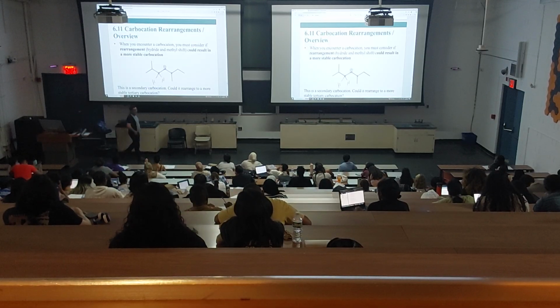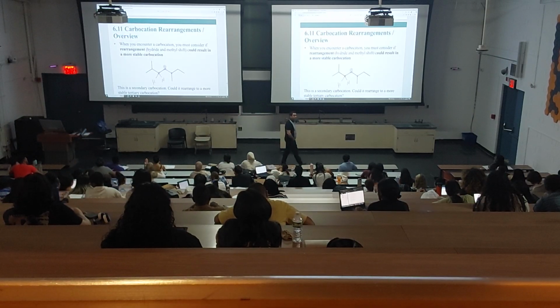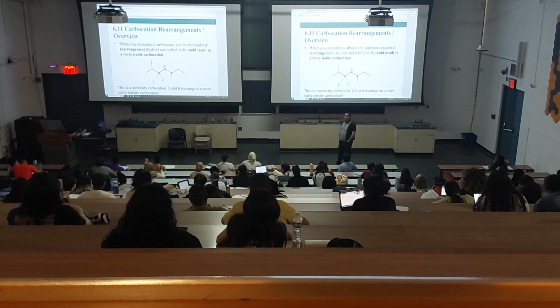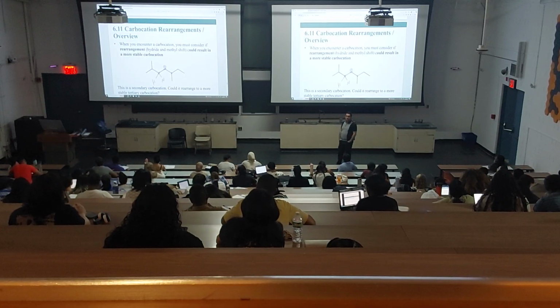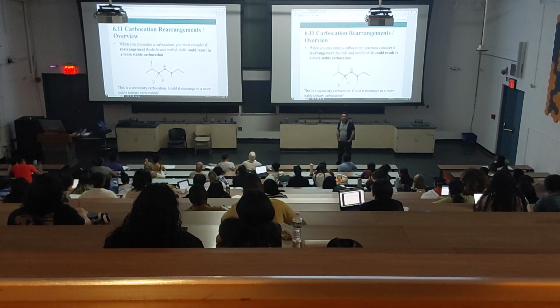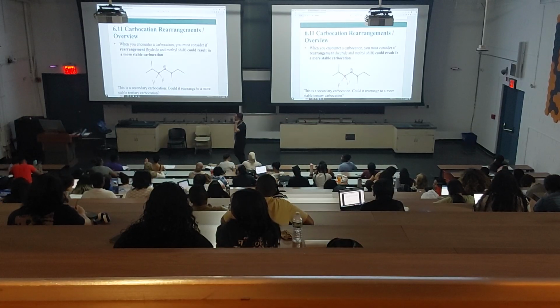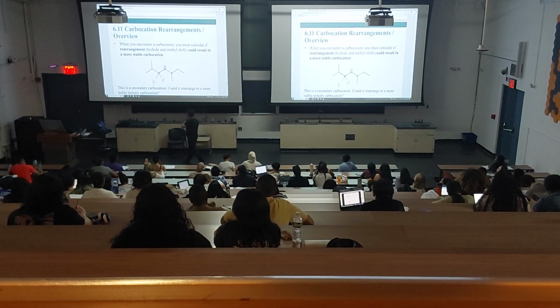Can I shift over both sides? And why? Yes, no, maybe. Can we shift the hydrogen? Yes? No? No. Why not?